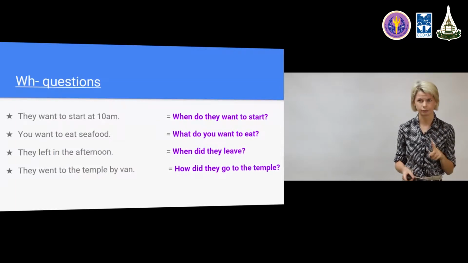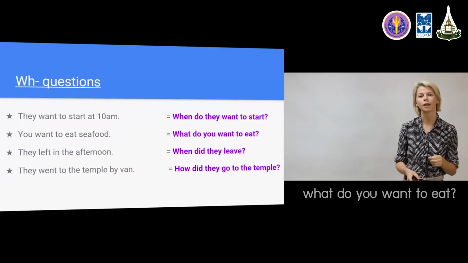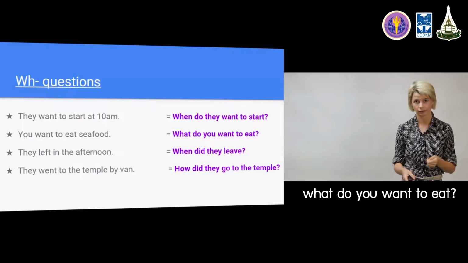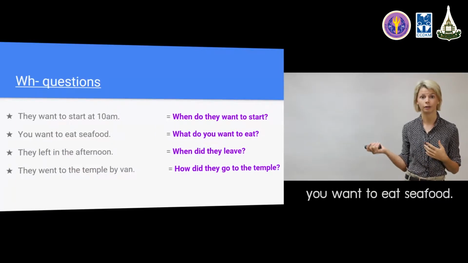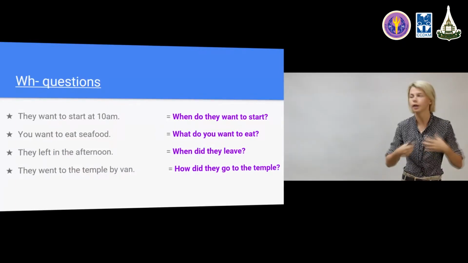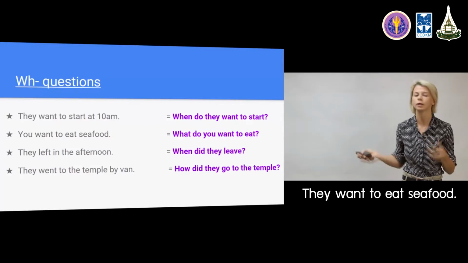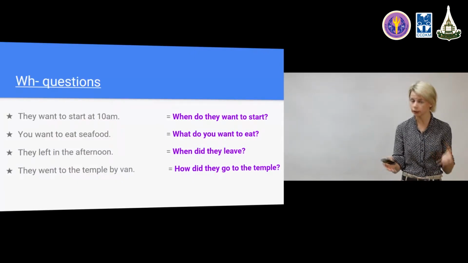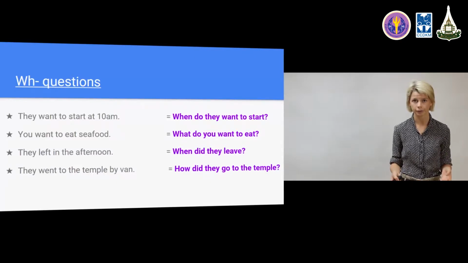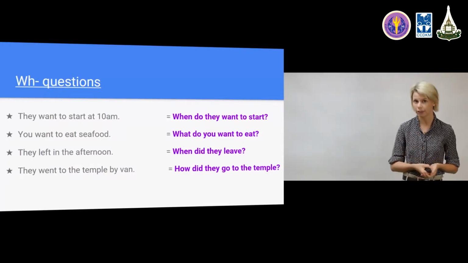One more example. What do you want to eat? Okay. We have what, a thing. We want information about something that you want to eat. Again, the full answer: you want to eat seafood, I want to eat seafood, they want to eat seafood. It's a long sentence, which you can answer if you want, but you don't need to.